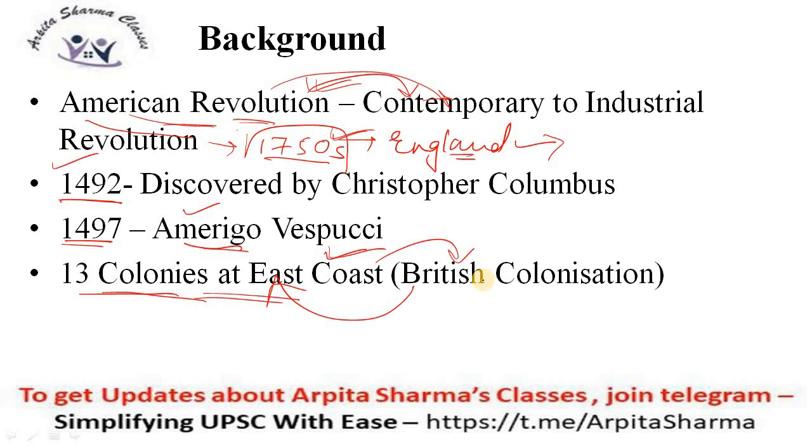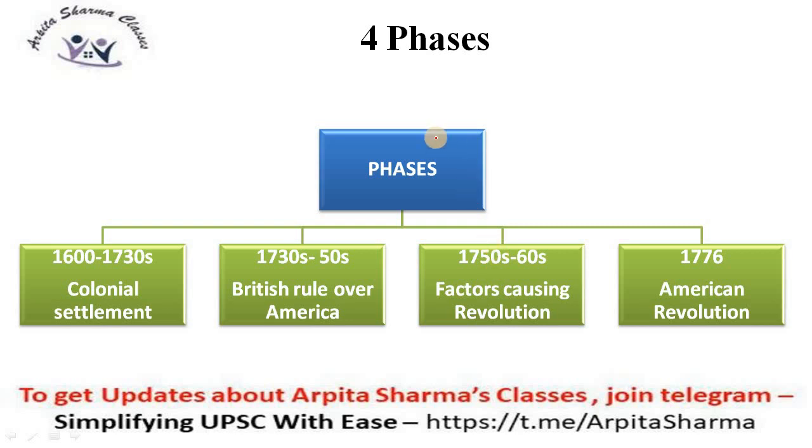Similarly, what were the events that occurred that led to a revolution in America? Why was it a British colony? What were the benefits of America as a colony to the British? We will discuss everything in this lesson. But how the revolution took place can be divided into 4 phases. What are the 4 phases?